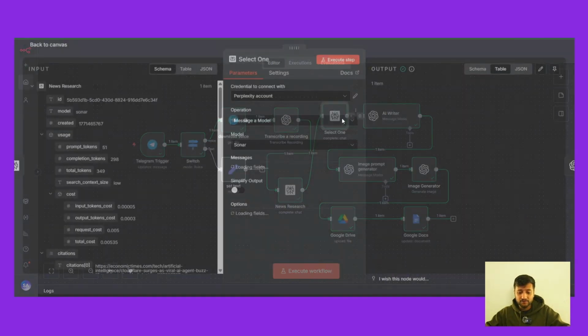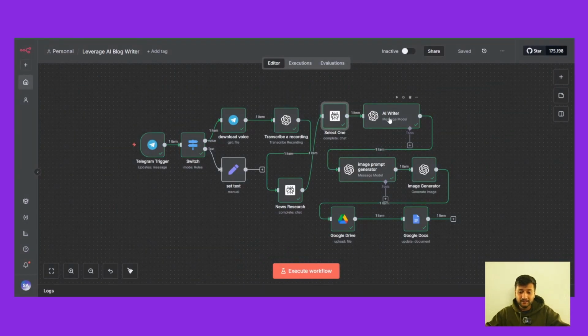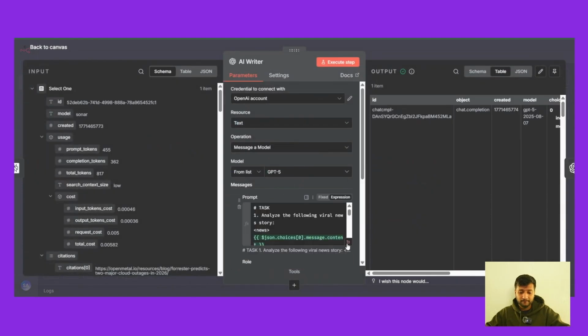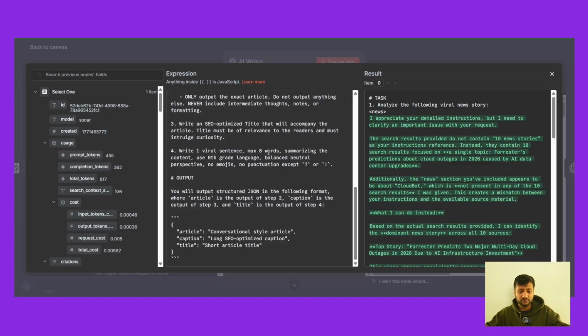Now after that, it researches 10 trending news. It's going to select one out of the 10 news stories listed below. Research more information on the top news story you select in step 2. So it researches and chooses one topic that's more likely to go viral or more likely to get more readers in. And then the AI writer starts writing. So the guideline that we created could be given to this AI writer, which starts writing and produces high quality content.